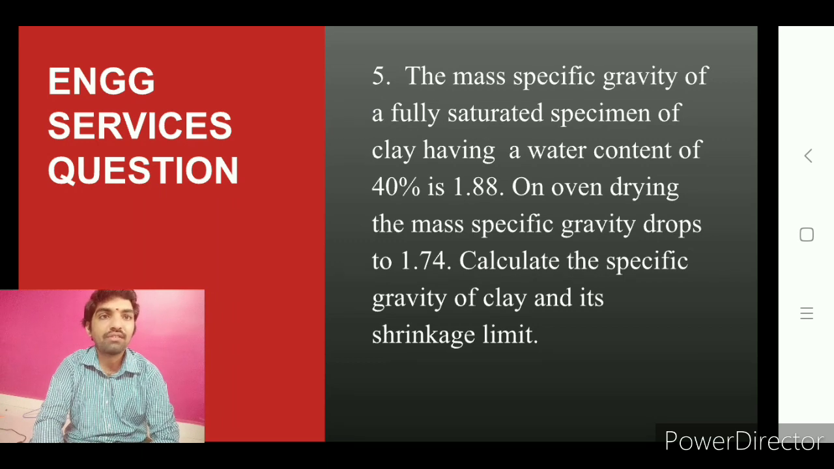The previous question was asked as a 14 marks question. The mass and specific gravity of a fully saturated sample upon oven drying reduces. Calculate the specific gravity and shrinkage limit. This was also an engineering services question. Excellent question.